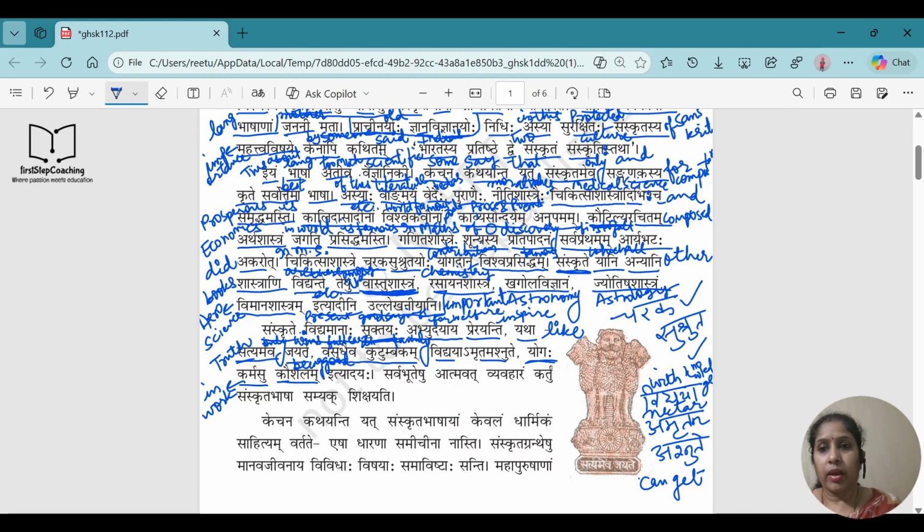So what are the different suktis given here? First one is Satyamev Jayate, that means truth only wins. Vasudhaiv Kutumbakam means the full earth is like a family. Vidyaya Amritam Ashnute means we can get nectar with the help of knowledge. Yogaha Karmasu Kaushalam, the true meaning of yoga is being 100% in our work, whatever we are doing.